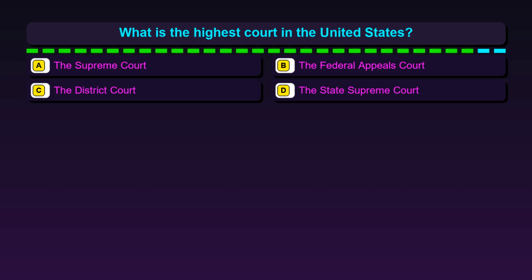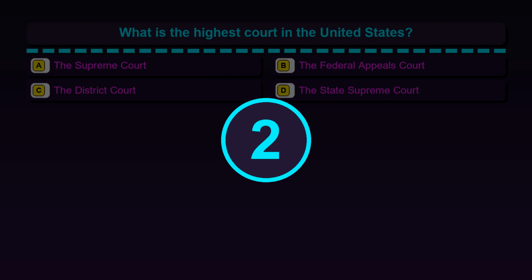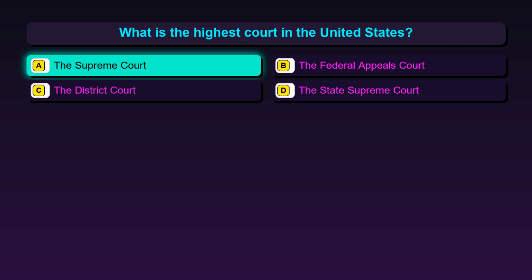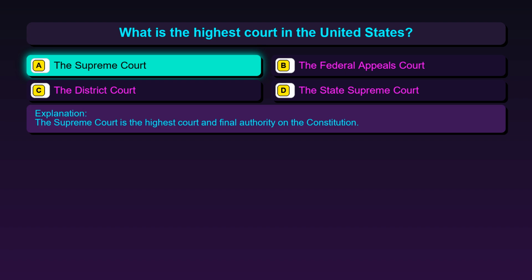Question 108. What is the highest court in the United States? Option A, the Supreme Court. Option B, the Federal Appeals Court. Option C, the District Court. Option D, the State Supreme Court. The correct answer is option A, the Supreme Court. The Supreme Court is the highest court and final authority on the Constitution.